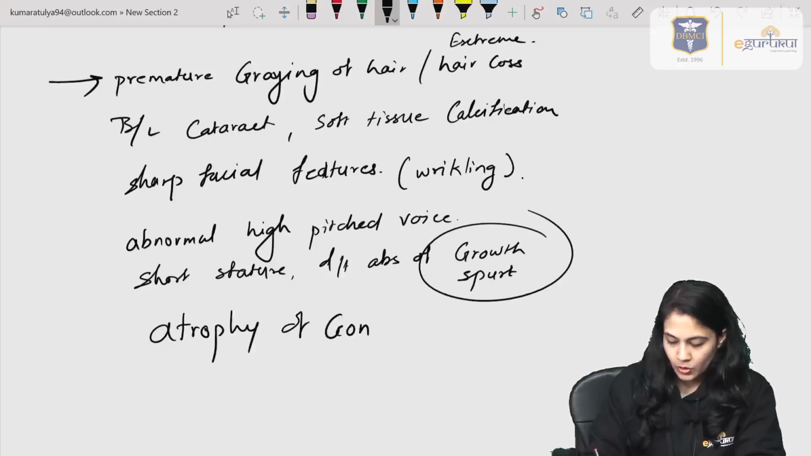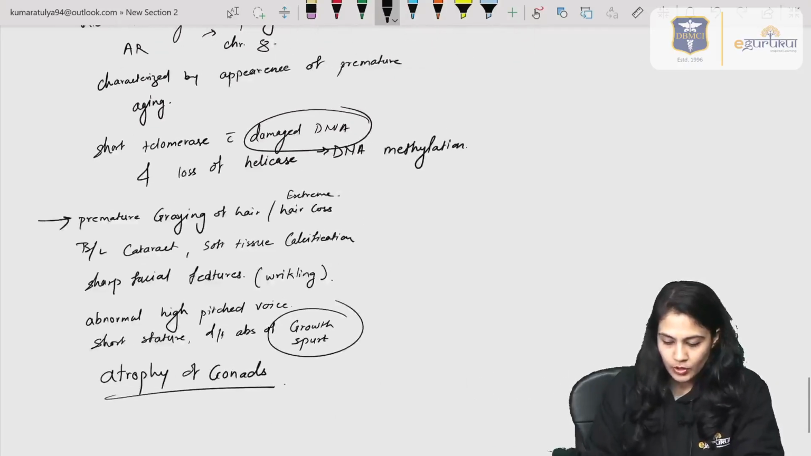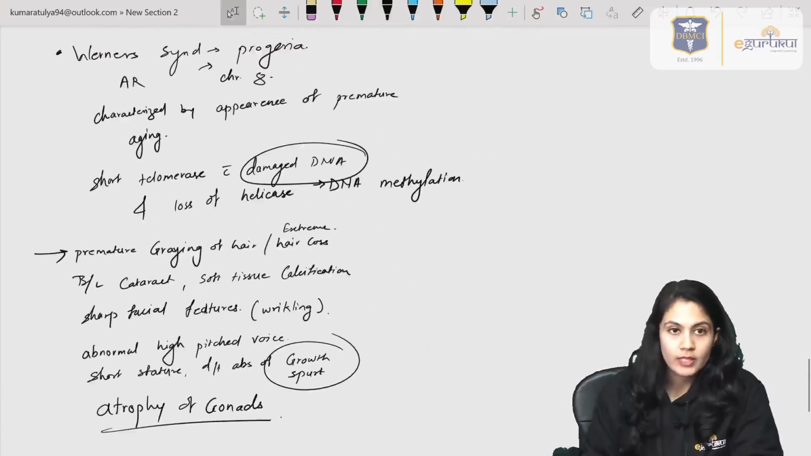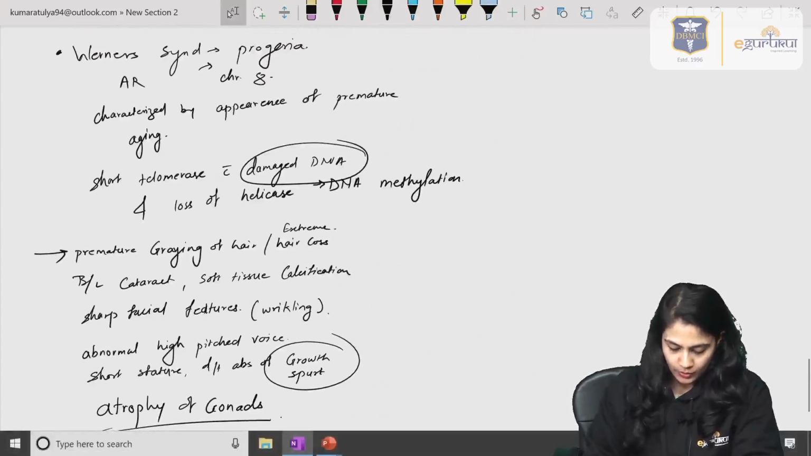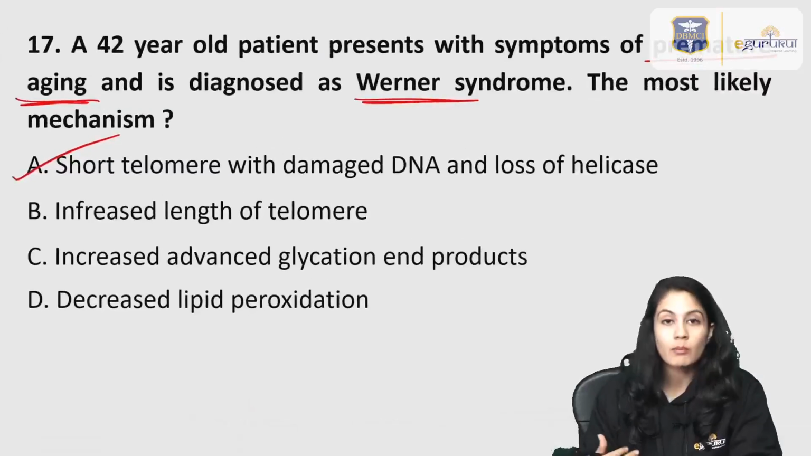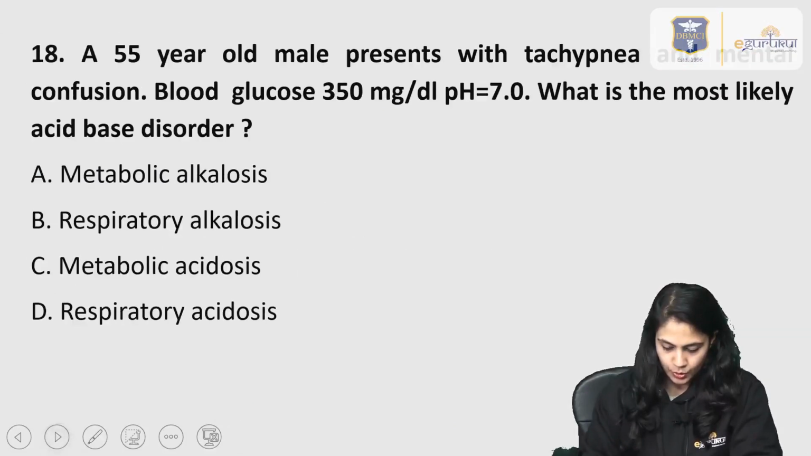So pathetic condition, and this is because of the mutation in chromosome number 8, and it is an autosomal recessive disease. So this is all about Werner syndrome that you should know, right? Even if they give the image, you should know, with these features and the symptoms that it shows, it should be remembered, right? Moving on to the next question, question number 18.